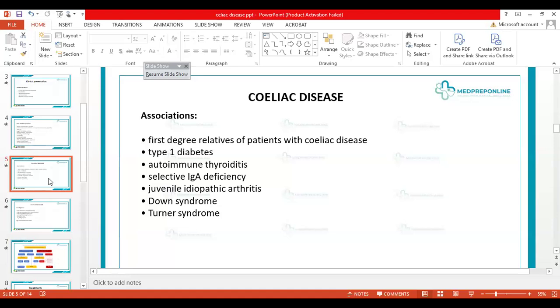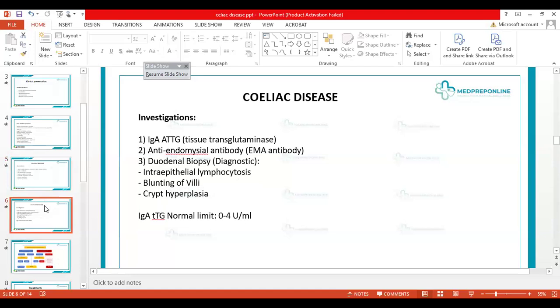You can have questions where you are given signs and symptoms and a diagnostic problem to diagnose, or you can have these associations. The very important thing, and we're going to spend some time on understanding this, and I want all of you to be very attentive right now. These are the names of the tests that we can do for screening and for diagnosis. Later on, I'm going to tell you how we do that.